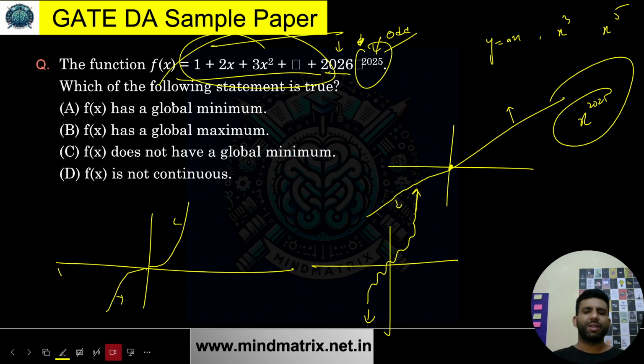Now just tell me, when we have such kind of graph, will there be any global maxima? It just keeps on going, continuously. So there is no fixed point of global maxima or minima over here. We may have a number of local minima and local maxima. We definitely can have that. But we will not be having any global minima or global maxima. It will go to infinity and minus infinity, and it is still going in that direction. It's not stopping. So there is no global minima, no global maxima.